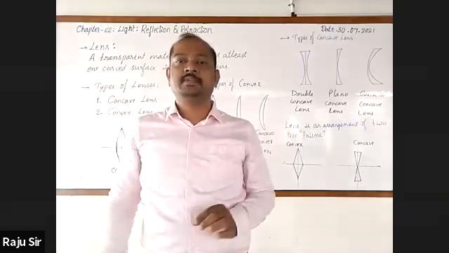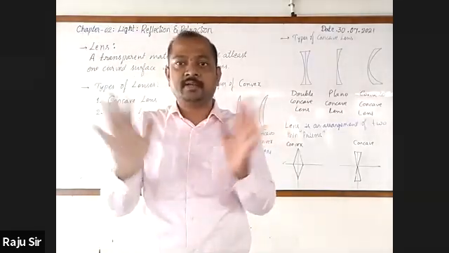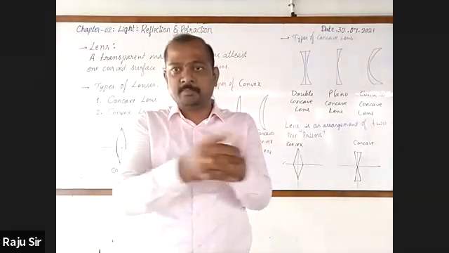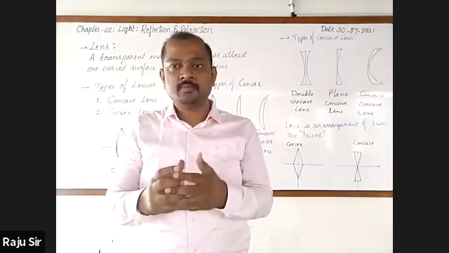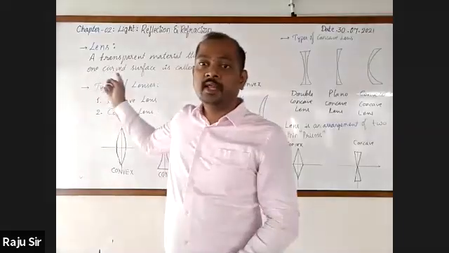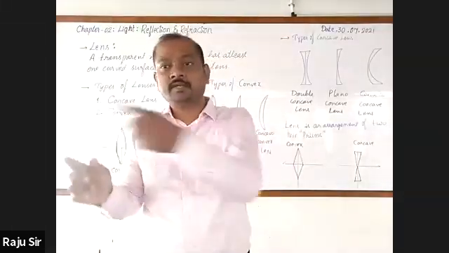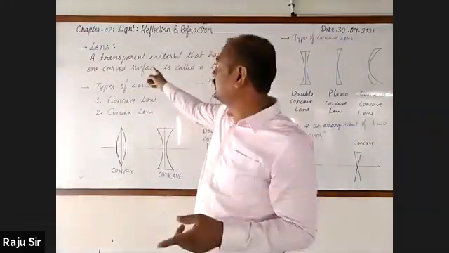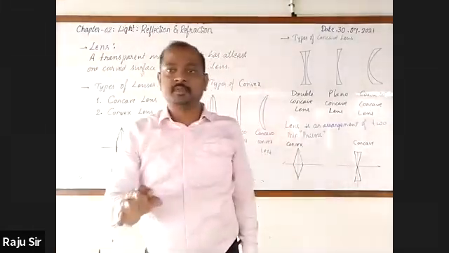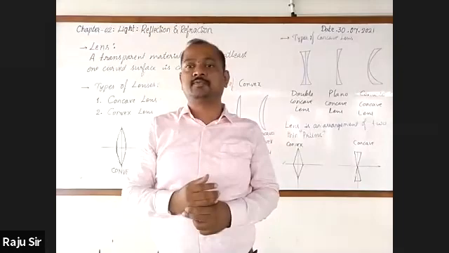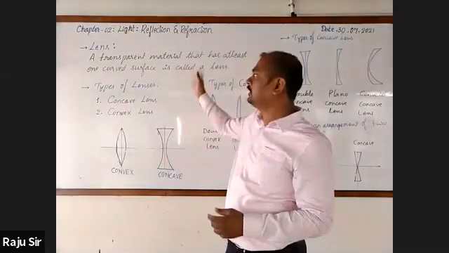See, very simple thing. Mirror is opaque, right? Whether light can pass through it? No, sir. Whereas lenses are transparent material; light can pass. That is why in the definition we have written a transparent material that has at least one curved surface is called a lens.